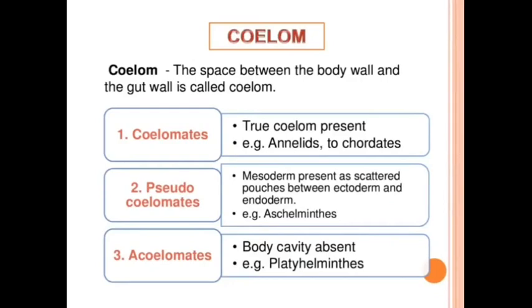In pseudocoelomate animals, coelom is present in between endoderm and ectoderm. It is called false coelom. Example, phylum Aschelminthes. Next, eucoelom or true coelom are coelomate animals. Coelom should be present within the mesoderm layer, that is considered as eucoelomate or true coelomates.